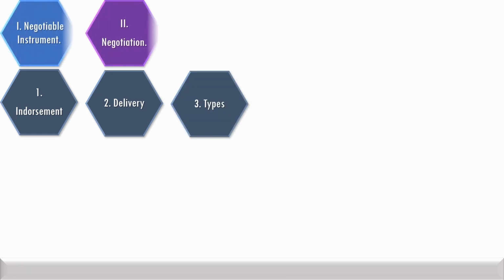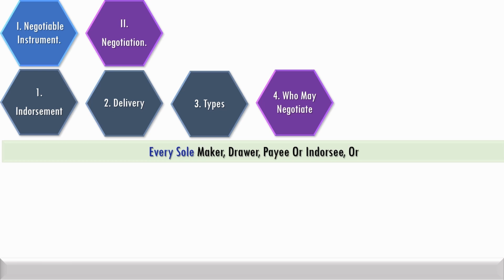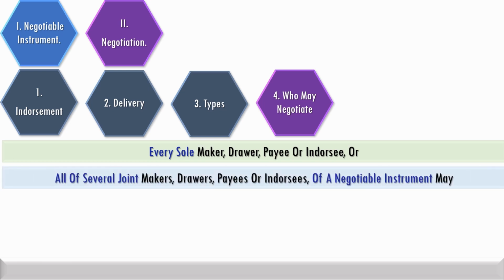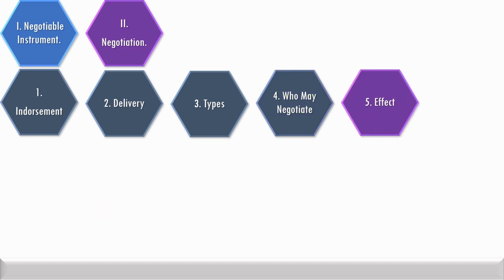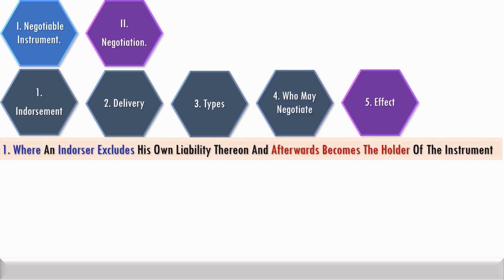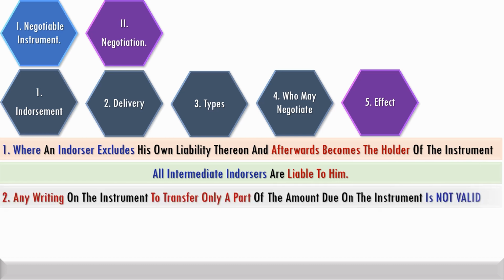A negotiable instrument can be endorsed and negotiated by every sole maker, drawer, payee or endorsee, or all of several joint makers, drawers, payees or endorsees. Where an endorser excludes his liability on the instrument and afterwards becomes the holder, all intermediate endorsers are liable to him.